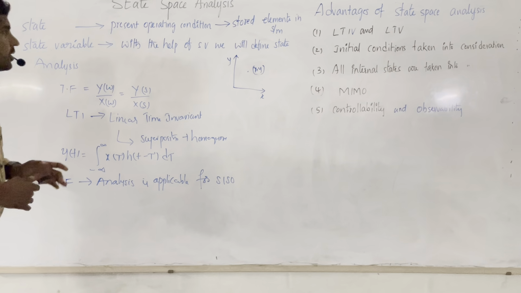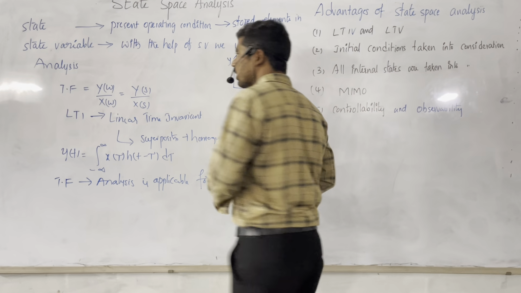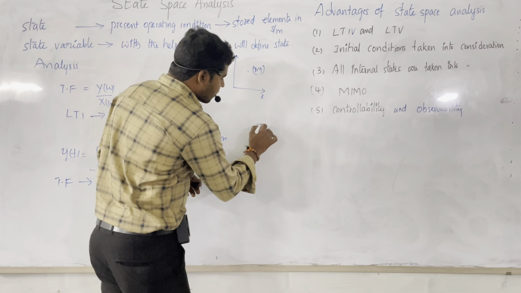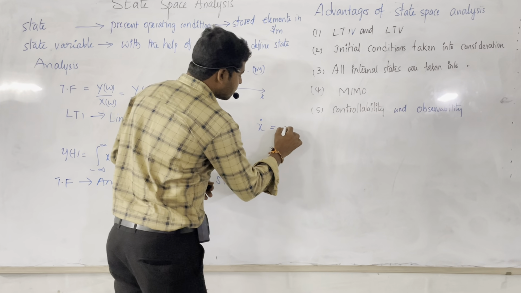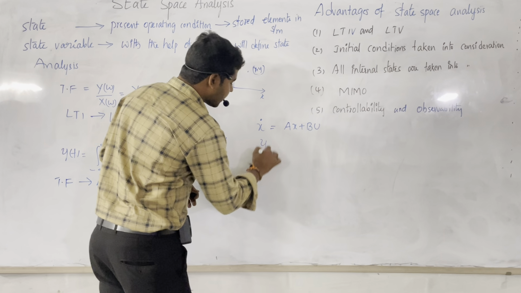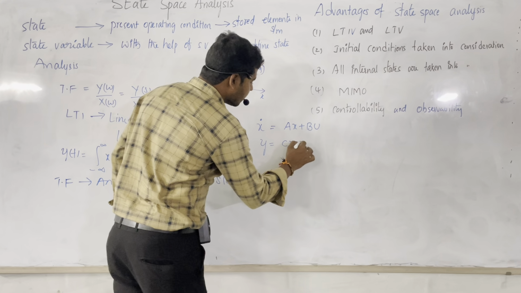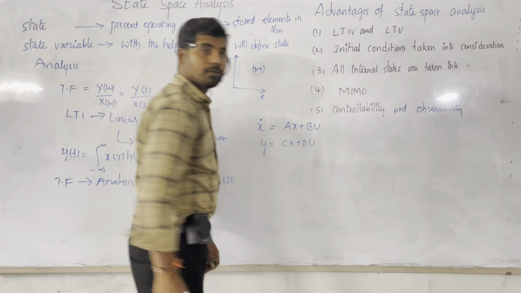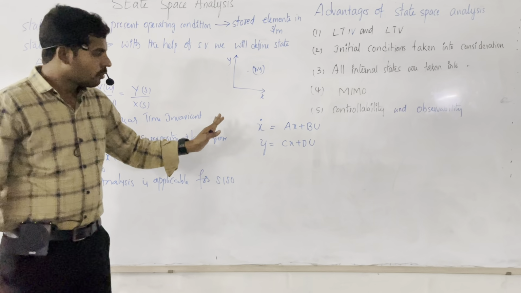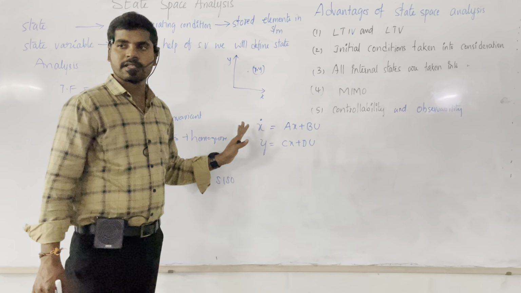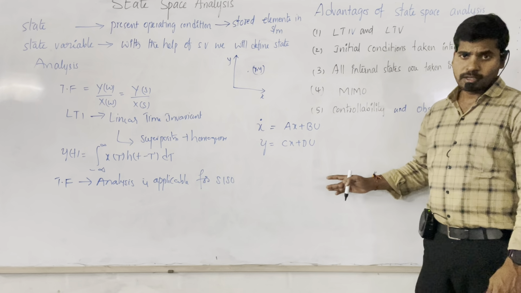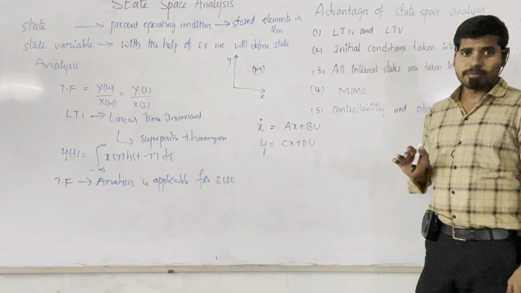So in this state space analysis, we have two important equations. That is x dot is equal to A into x plus B into u. At the same time, the second equation is y is equal to Cx plus Du. These are the two fundamental equations for state space analysis. Without knowing the meaning of state space analysis and these two basic equations, we cannot analyze any system. That is a basic thing, right?